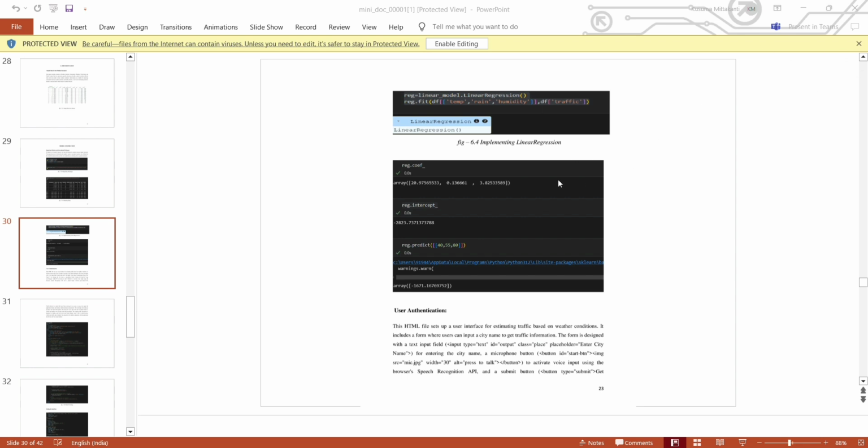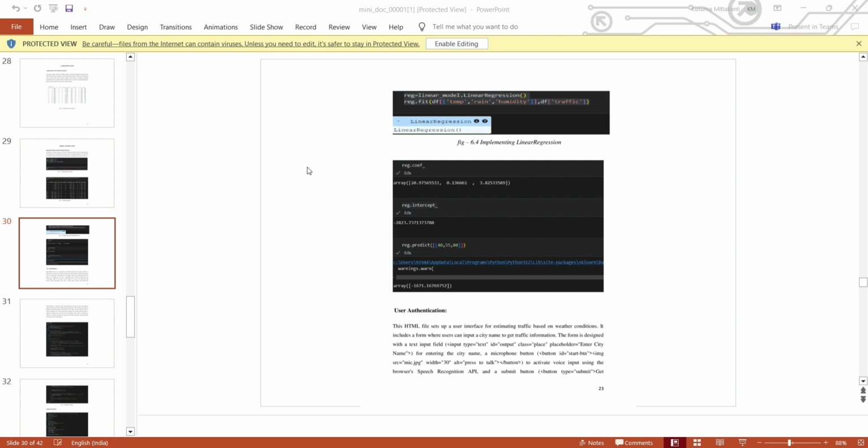We use JavaScript code to initialize a speech recognition API that listens for voice input when a microphone button is clicked, and updates the city name input field accordingly. The resulting traffic information is displayed in a hidden card. So after fetching the data, we have to style the interface. For styling the interface, we used CSS.